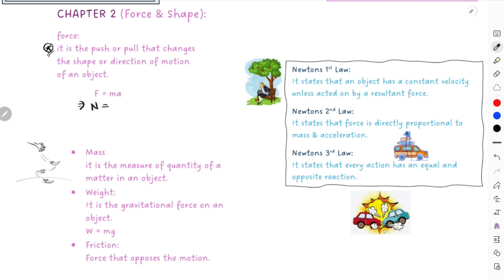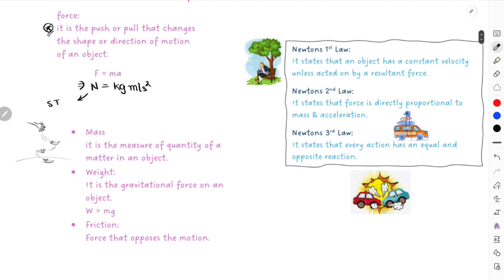And according to your equation, the product of mass and acceleration should give you kg meter per second square. That means the newton is your SI unit, named after the scientist, and this one turns out to be your base unit, basically derived from all the quantities that were used in the question. So quite important to understand what newton is in terms of base units. They might ask you this also in a question paper.